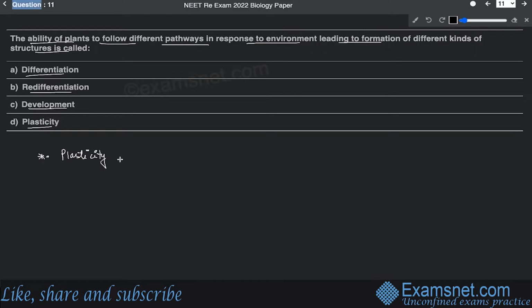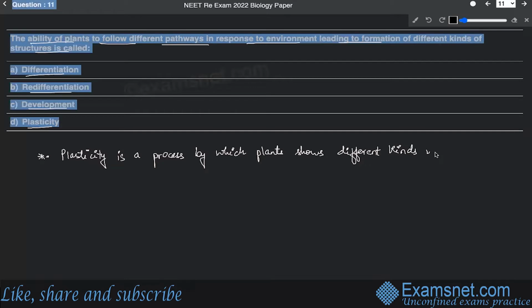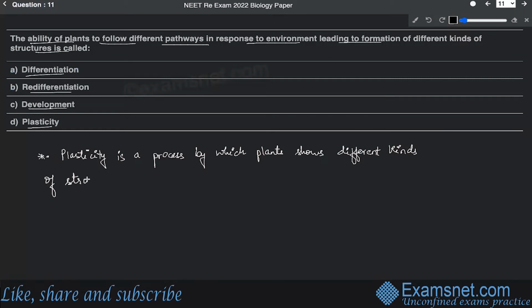Plasticity is a process by which a plant shows different kinds of structures. Different kinds of structures means changes in the morphology of the plant body, changes in the external structure of the plant body.